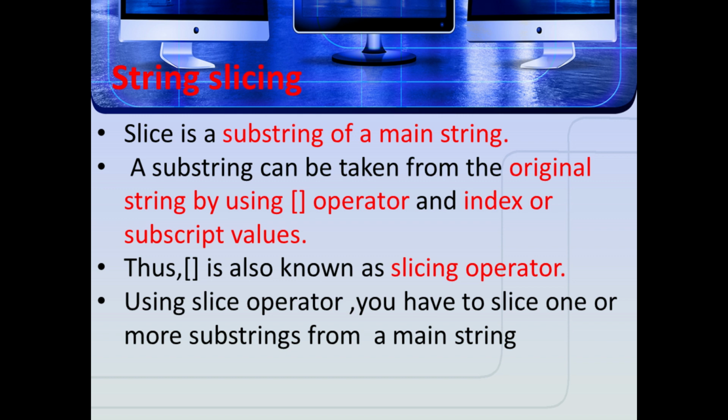See example 2. Slice a substring from index 0 to 4. How is it given in the print statement? str1[0:5]. So calculate the statement: 0 is T, H is 1, I is 2, R is 3, U is 4. So for calculating a substring from index 0 to 4, the print statement is str1[0:5].